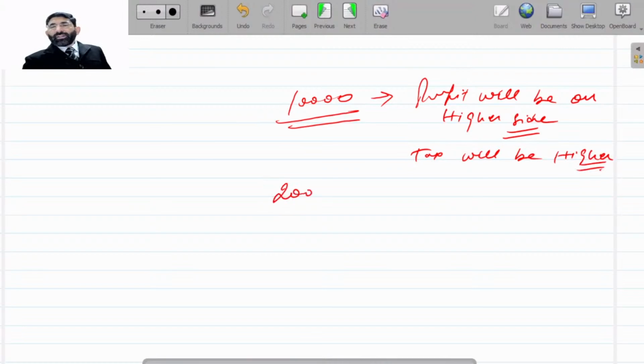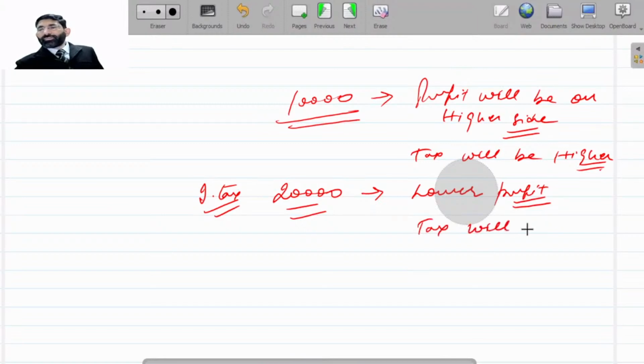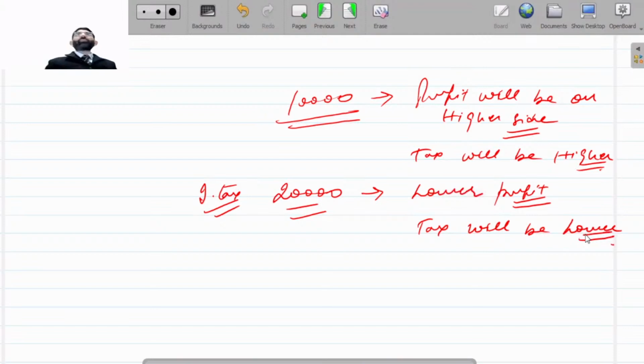In income tax, if we charge it with rupees 20,000, then profit will be lower and tax will also be lower. But this is so only in the first 5 years, tax will be on the lower side.